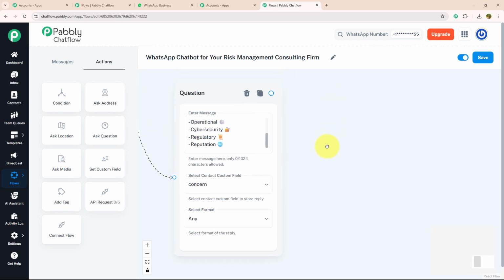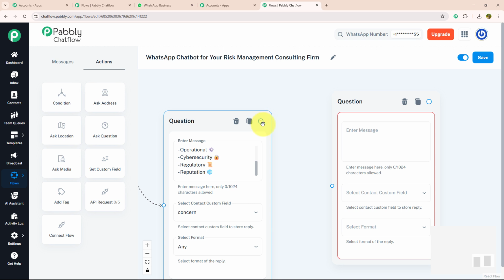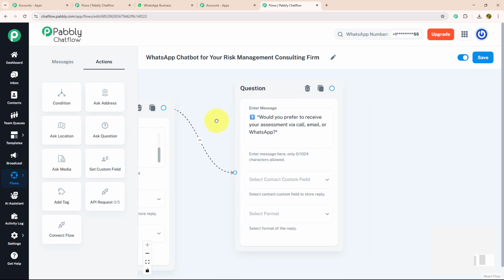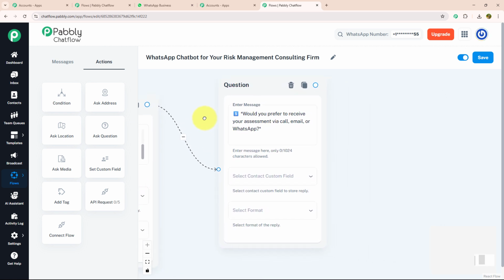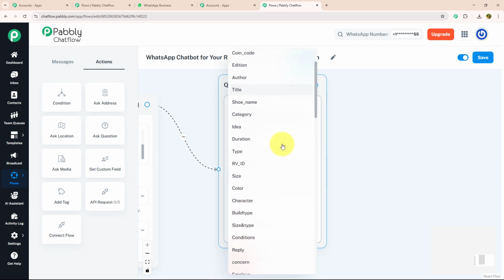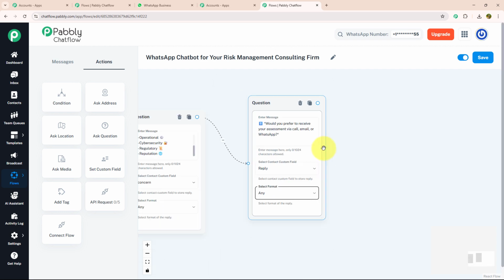Last thing I want to know is how they want to get reply. For that, again, I'm going to drag and drop, connect with my previous question and enter my message. Would you prefer to reply your assignment via call, email or WhatsApp? I'm going to select my contact custom field as reply and my format as any.